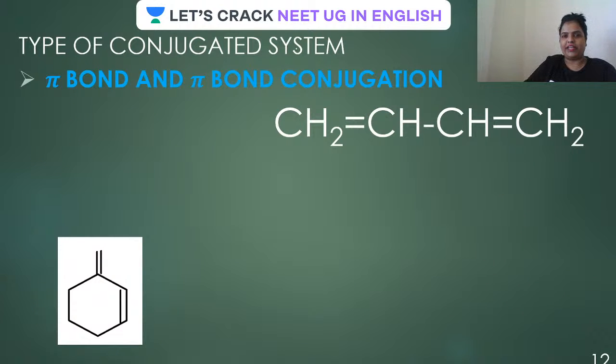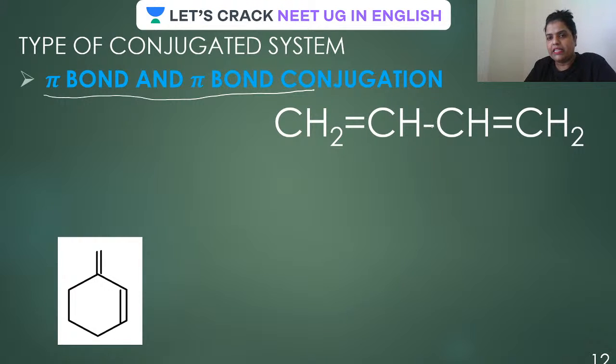So guys, types of conjugated system. This is very important. You must know how to recognize a conjugated system. Otherwise, you are not able to write down resonating structures. So one of the most important things is to identify the conjugated system. And the first under that is pi bond and pi bond conjugation. Can you see there is a pi bond here? Then a single bond, then a pi bond. Is that clear? There is a pi bond here, the sigma bond, then pi bond. No doubt this is sigma also, but we have to recognize the conjugation system.